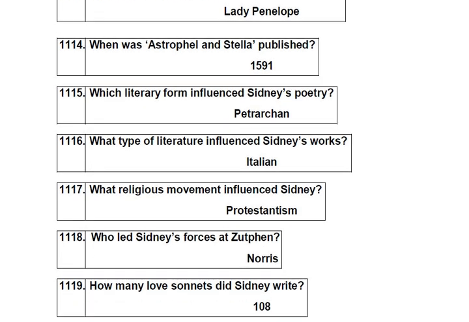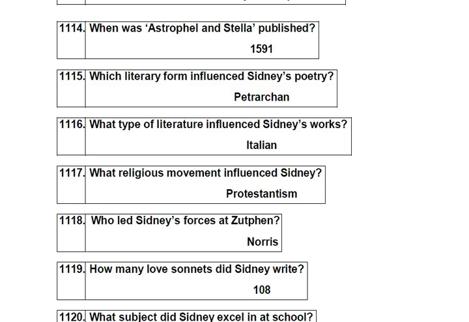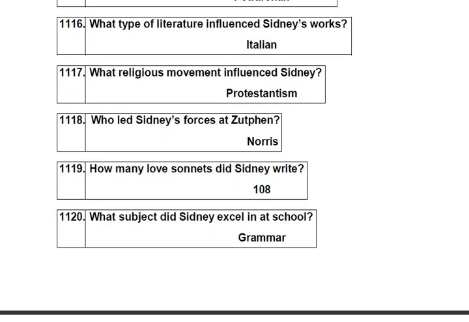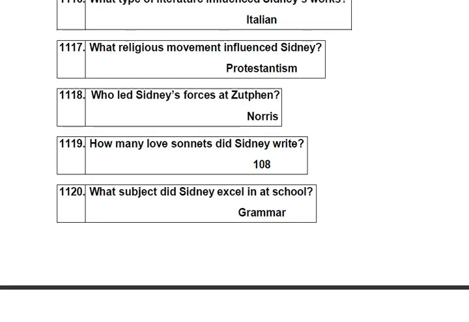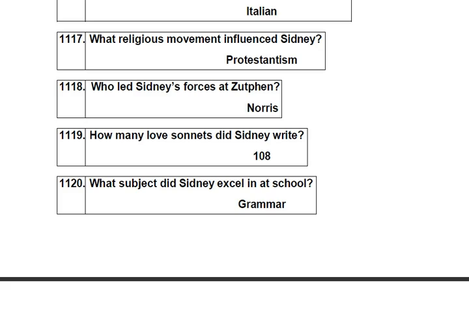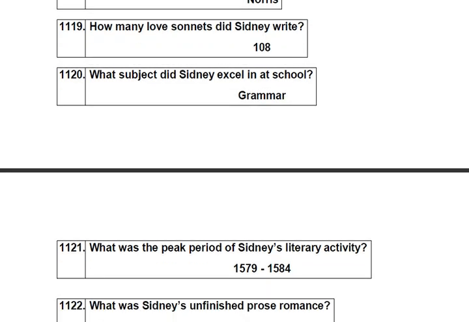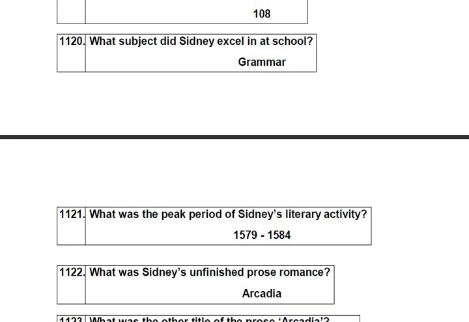Which literary form influenced Sidney's poetry? Petrarchan. What type of literature influenced Sidney's work? Italian. What religious movement influenced Sidney? Protestantism. Who led Sidney's forces at Zutphen? Norris. How many love sonnets did Sidney write? 108. What subject did Sidney excel in at school? Grammar. What was the peak period of Sidney's literary activity? 1579 to 1584.